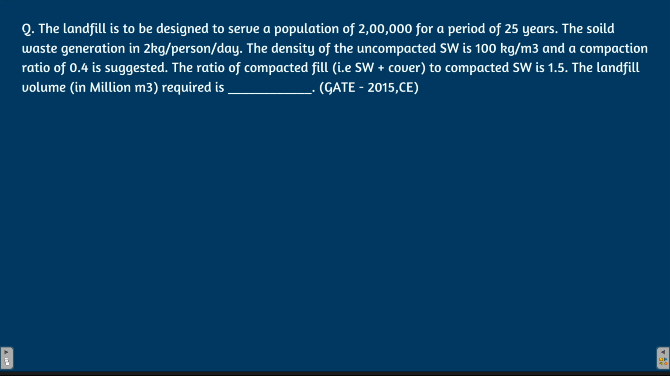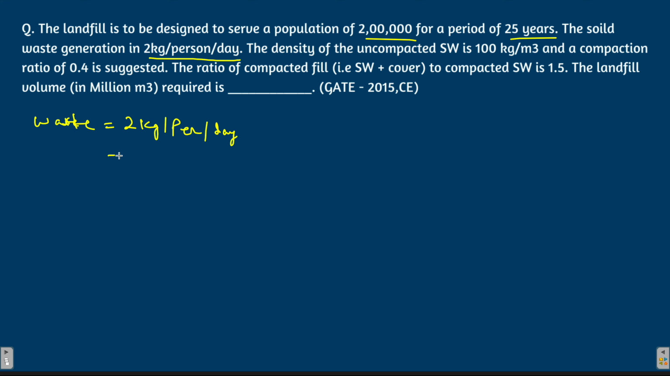There is another important question, and this question seems very difficult because it has got many data, but let me tell you, it's a very simple question. Basic plus minus, and it is again of 2 marks. So a landfill is to be designed to serve a population of 2 lakh for a period of 25 years. So we have to design a landfill for serving 2 lakh population for next 25 years, right? The solid waste generated is 2 kg per person per day. So waste generated is how much? Waste generated is 2 kg per person per day.